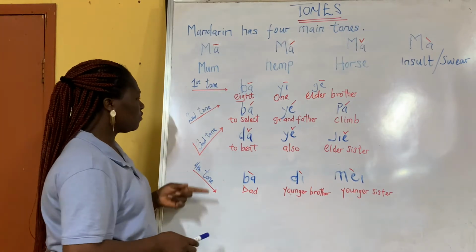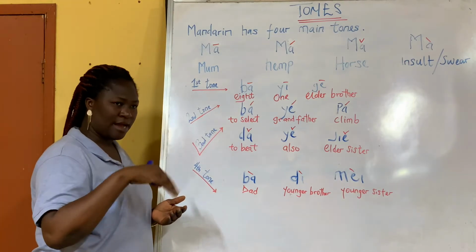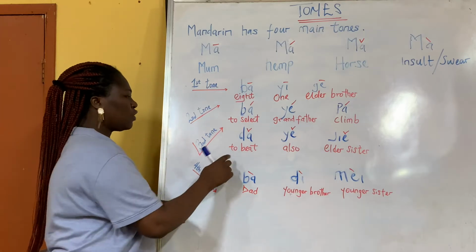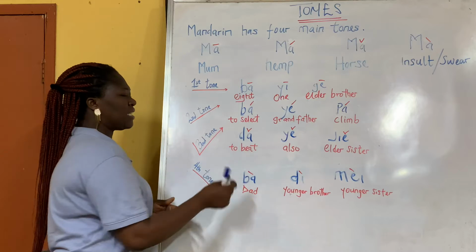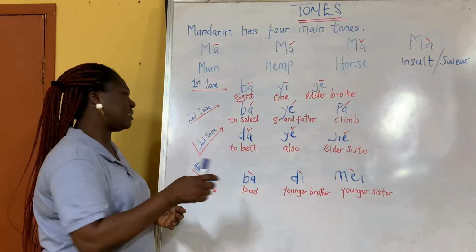Then the third tone, we have da. Can you try it? Da, which means to beat. Anything that has to do with the hand is da: da ren, da dongxi.